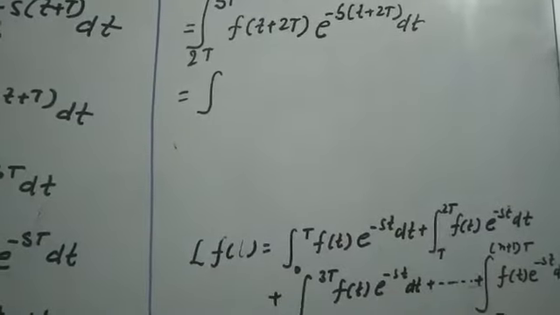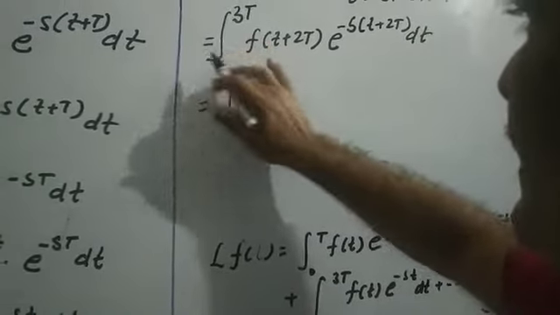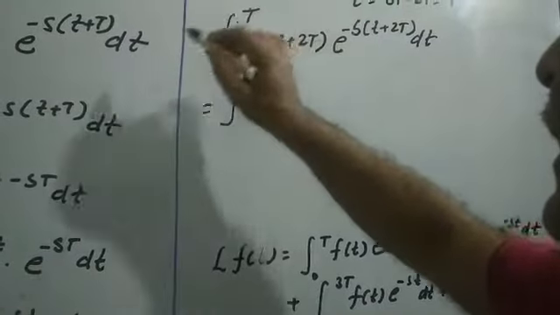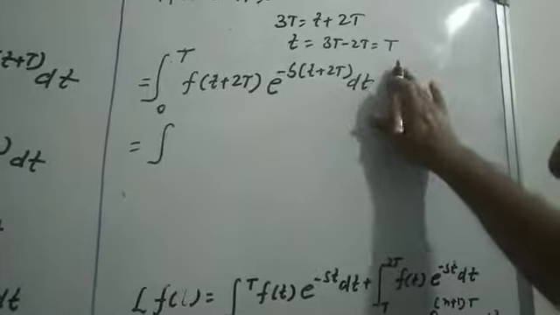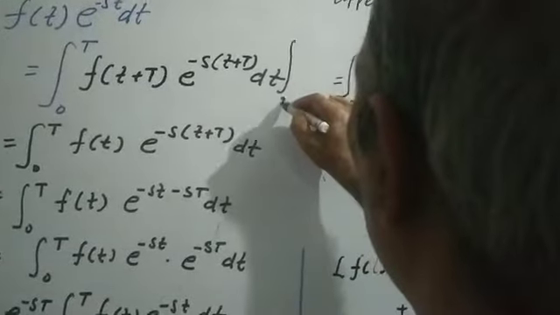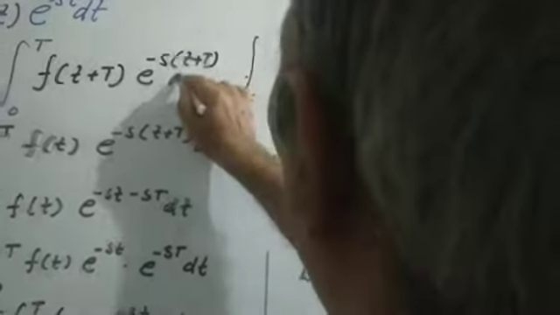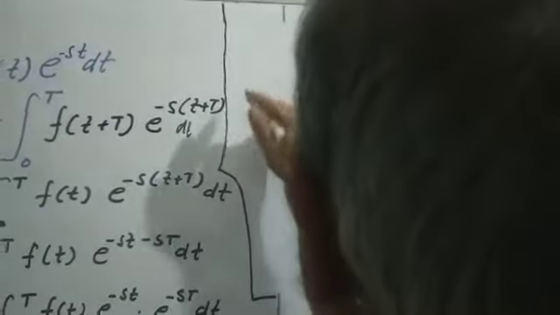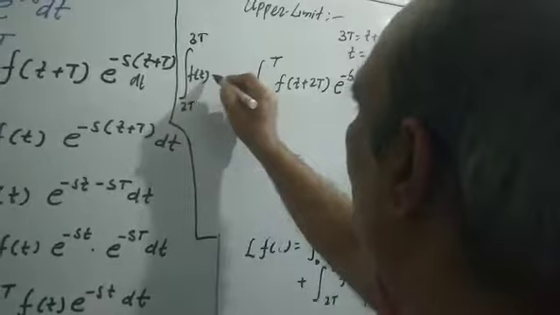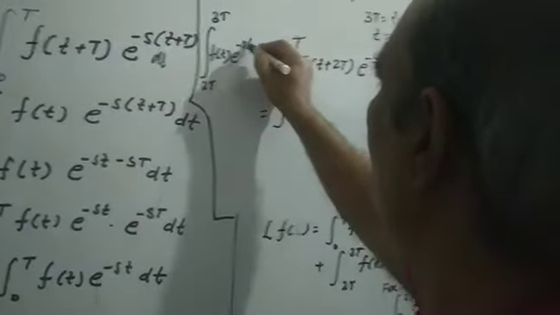Now the lower limit is 0 and upper limit is T, and this is the value of this function, the integral from 2T to 3T of f(t) e to the power minus st dt.